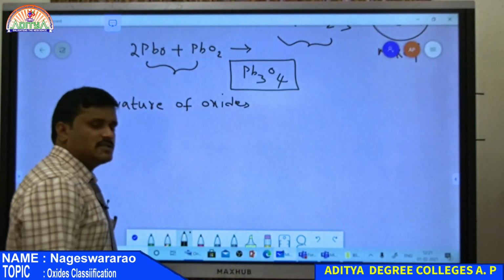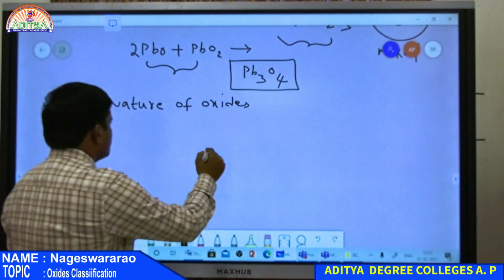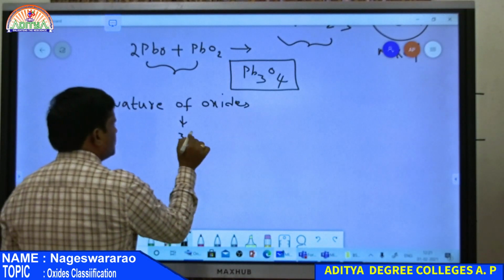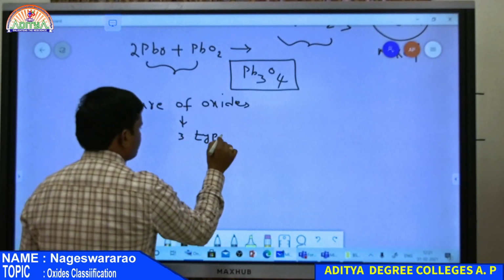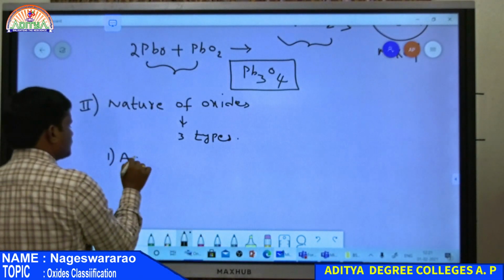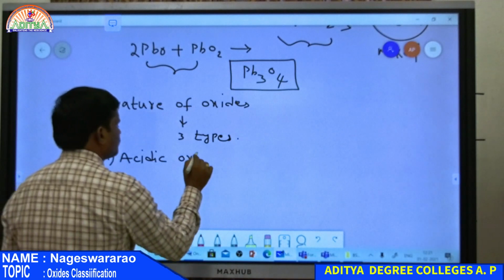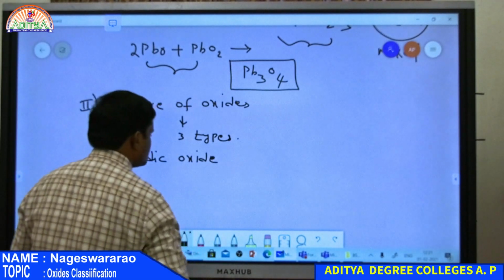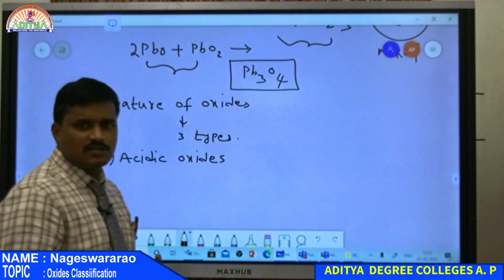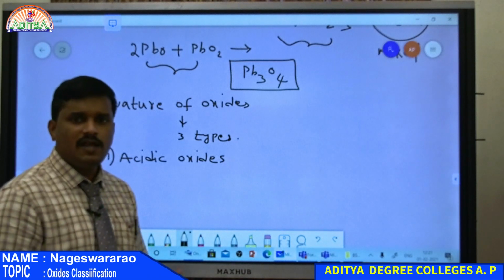Basing on the nature, that is whether it is acidic or basic, oxides are classified into three types. The first one is acidic oxides. That means these are acidic in nature. Acidic oxides are nothing but the oxides which behave as an acid.